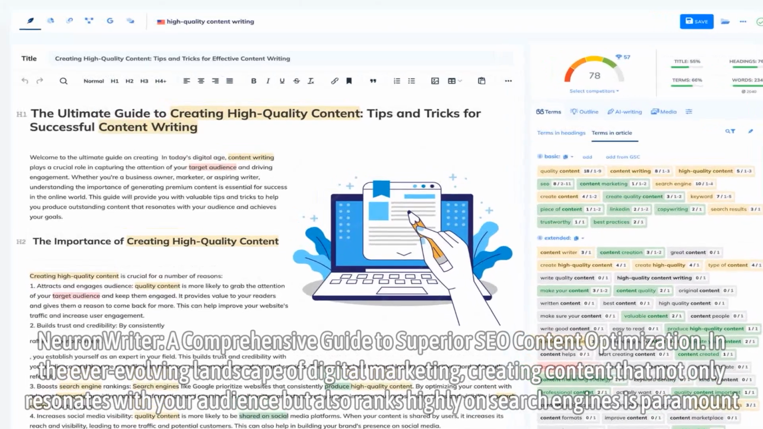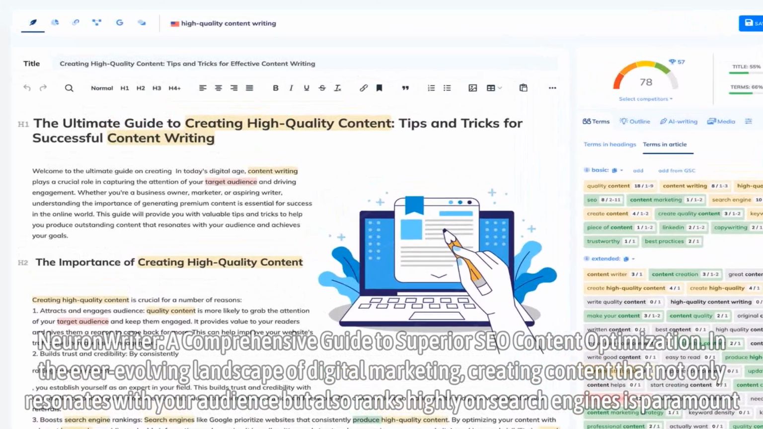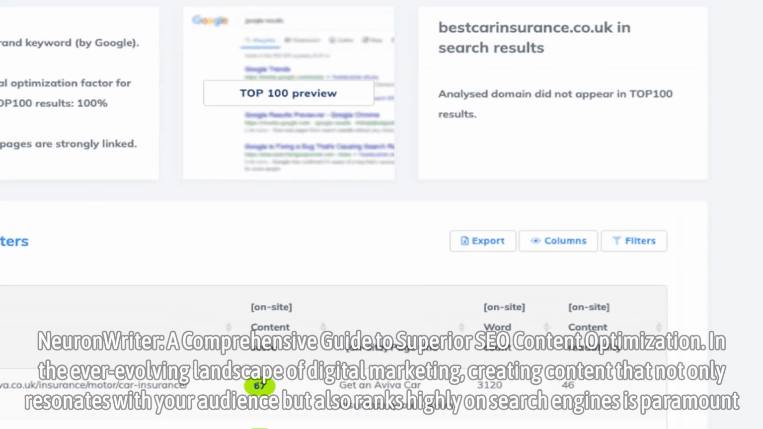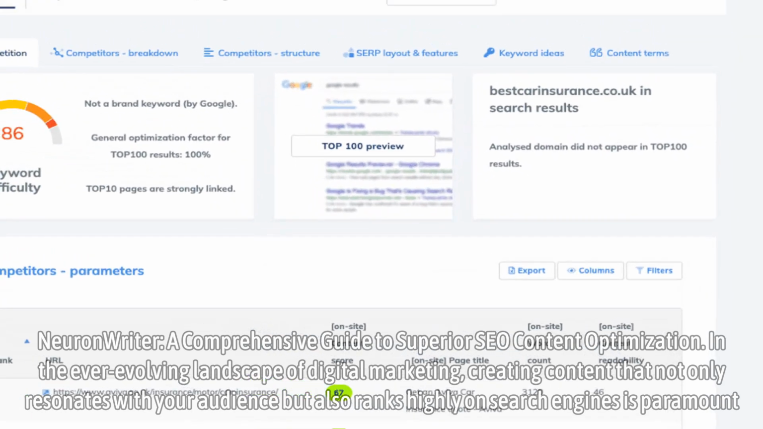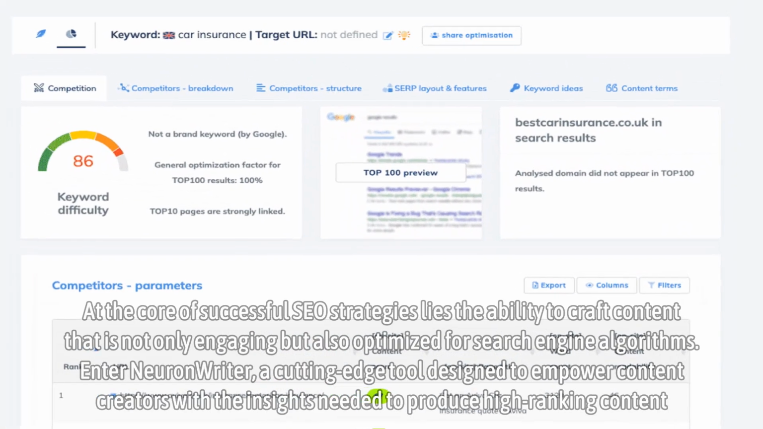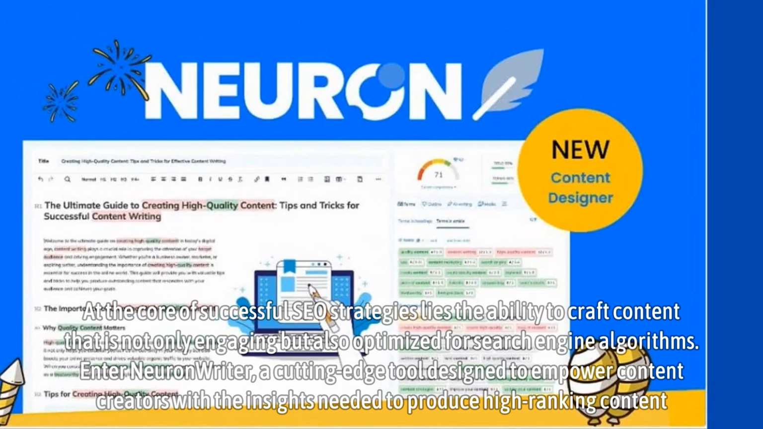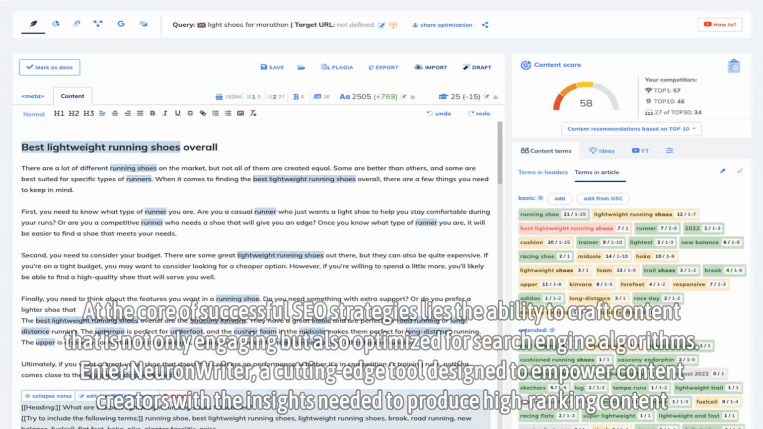NeuronWriter, a comprehensive guide to superior SEO content optimization. In the ever-evolving landscape of digital marketing, creating content that not only resonates with your audience but also ranks highly on search engines is paramount. At the core of successful SEO strategies lies the ability to craft content that is not only engaging but also optimized for search engine algorithms.